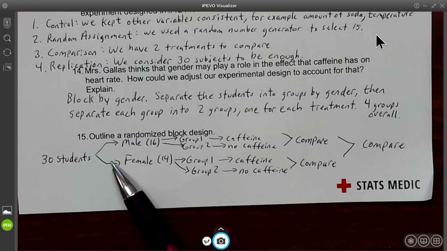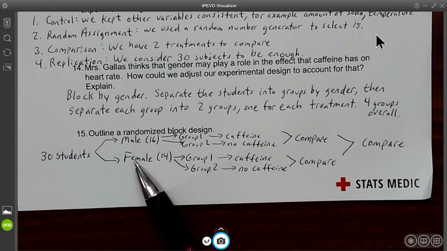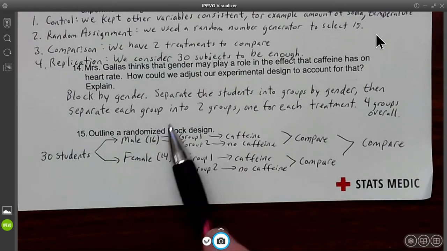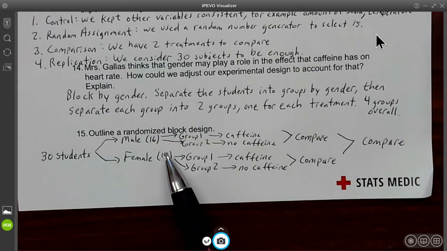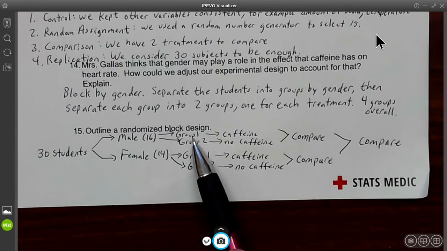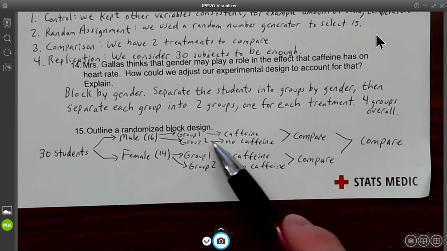So here's a picture of it down here. This is your outline. Start with your 30 students. You block them into male and female, and you don't worry that it's not an equal amount. It's not exactly equal, but we're going to make it equal by taking half of this and half of this. So we have half of the males are in group 1. Now this would be a random assignment as well, guys. Make sure you select them randomly. The other half, or 8 of them, are in group 2.